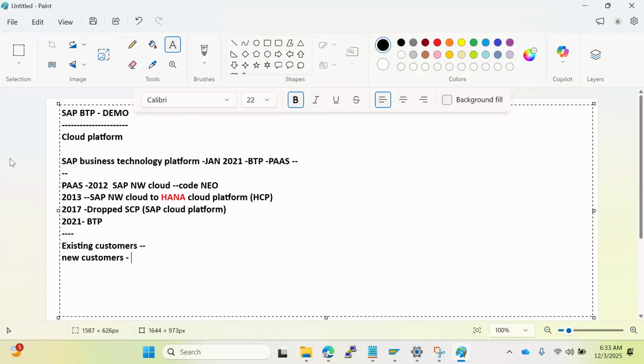And the new customers will also get benefit. How? Suppose an organization wants to build some cloud solutions or a mobile solution. In this solution, they need to integrate multiple systems, automate complex business processes, and incorporate new technologies like machine learning and AI-related things. In both scenarios, existing customers and new customers, they want to use the BTP services or BTP solutions.